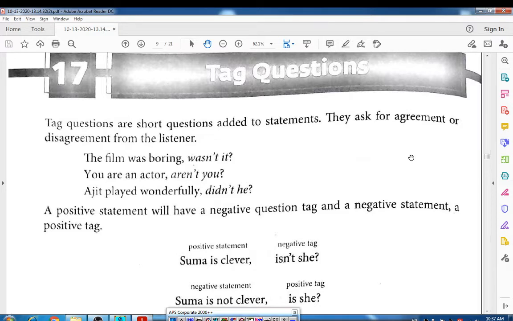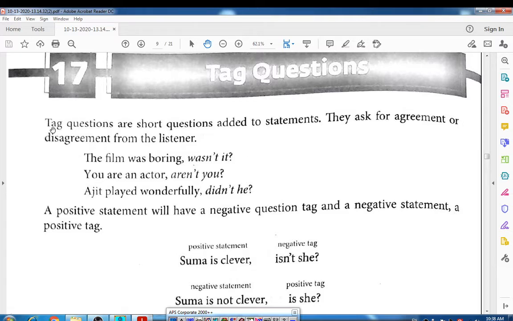Students, we have seen different kinds of questions such as yes/no type questions, WH questions, and alternative type questions, right? Today we are going to learn about question tags. Students, do you know what is meant by a tag or question tag?